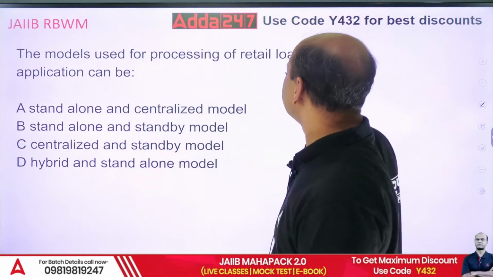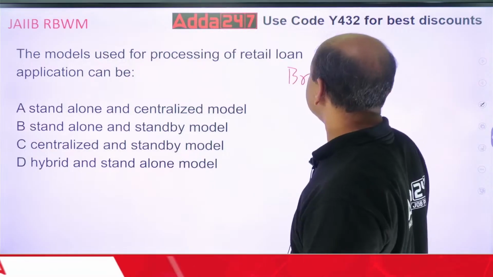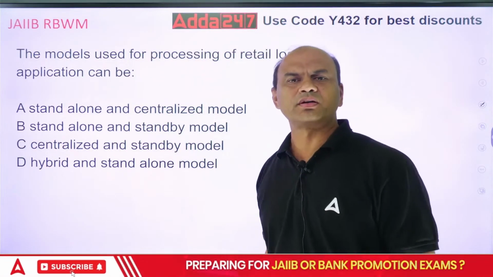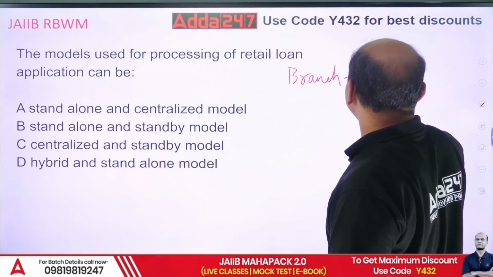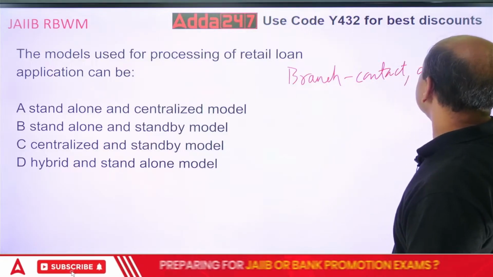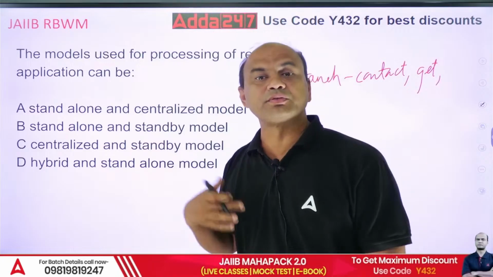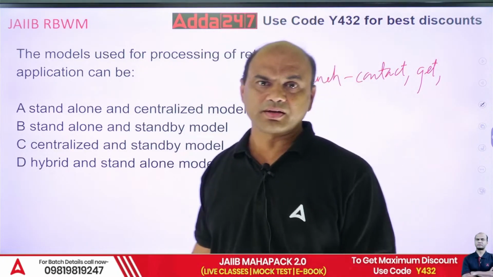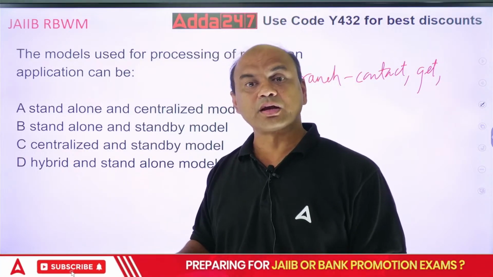So I can do everything at a branch level. Everything means what? I'll contact the customer, get the documents, then analyze the documents, do the visits, sanction the loan, disburse the loan, monitor the loan.